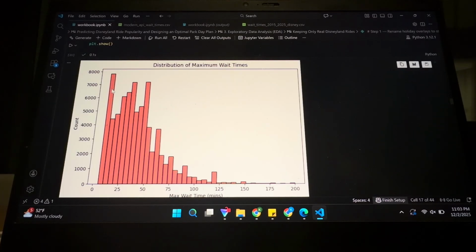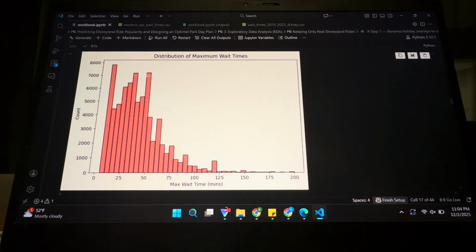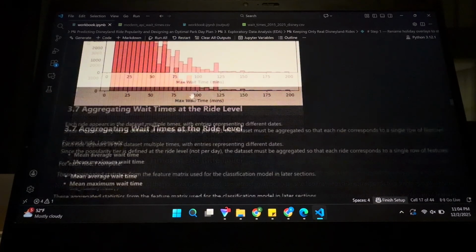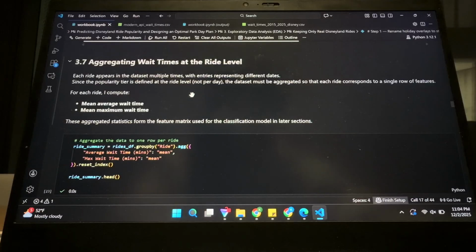For example, on Main Street, there are some cars that go around that can pick you up, and those always show a 5-minute wait time regardless of how many people are in line. So that explains the amount that's over here. And then 45 minutes and 30 minutes is just a really common time that the ride durations or maximum wait times sit at. It's a really reasonable ceiling that we see pretty commonly in the park.